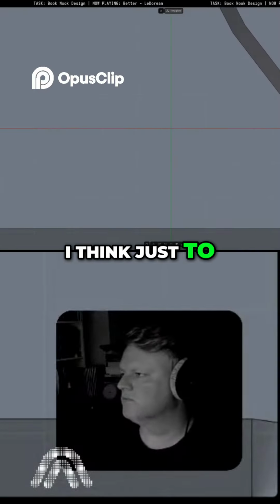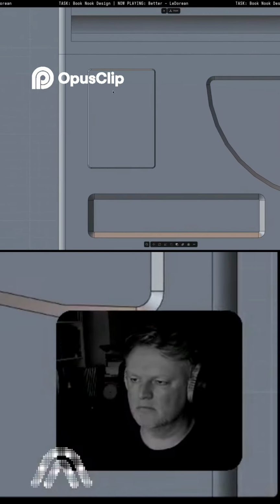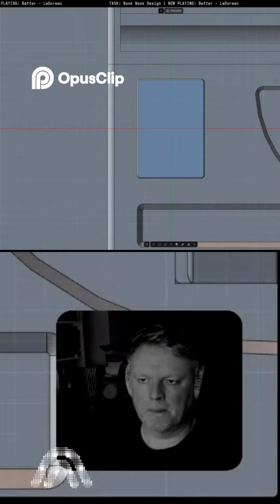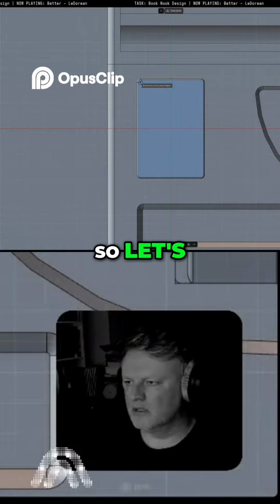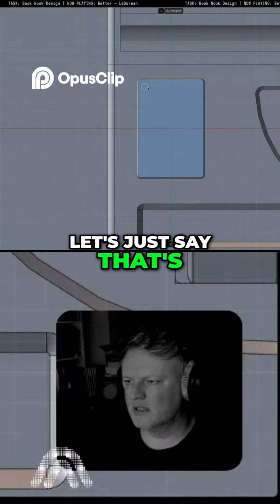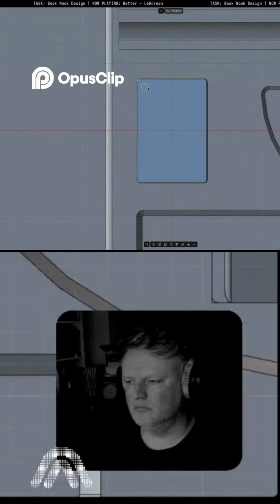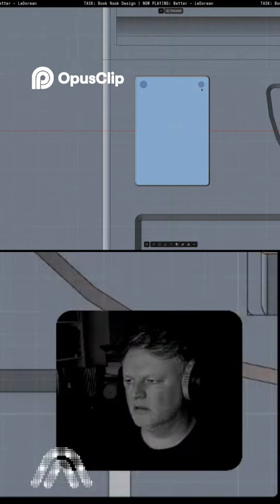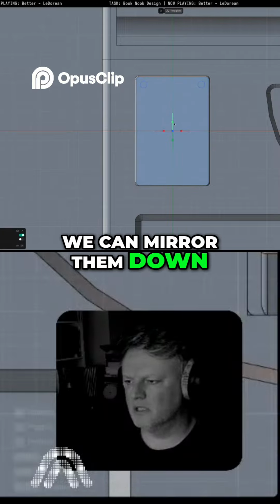I think just to make that read as if it's like a panel, I'll put some little bolts in the corners. So let's just say that's the corner, eh? Put it there, and then if we select those two, we can mirror them down.